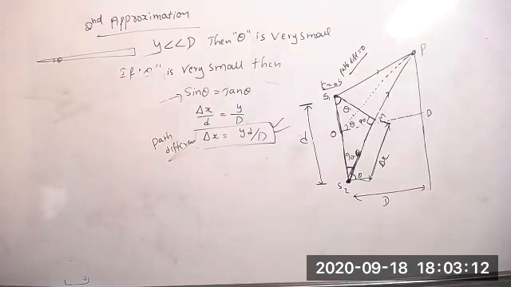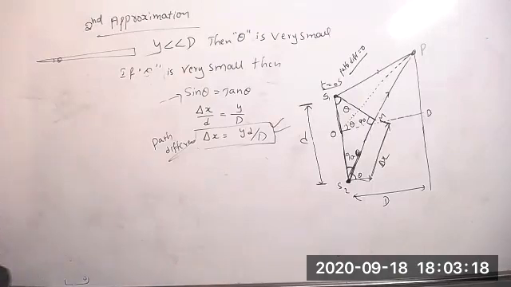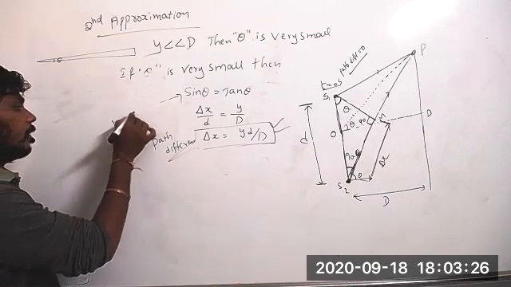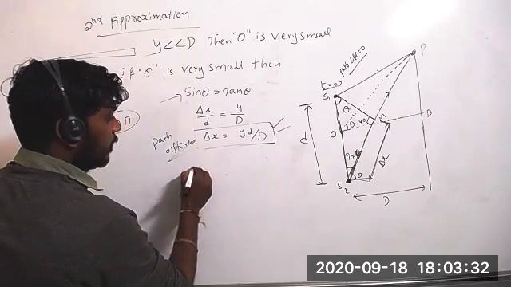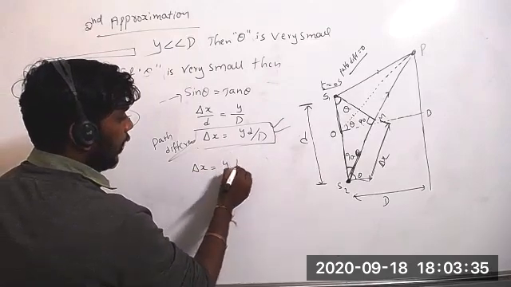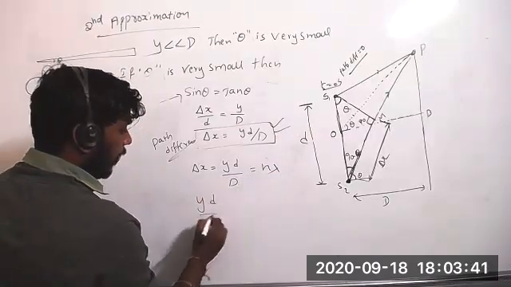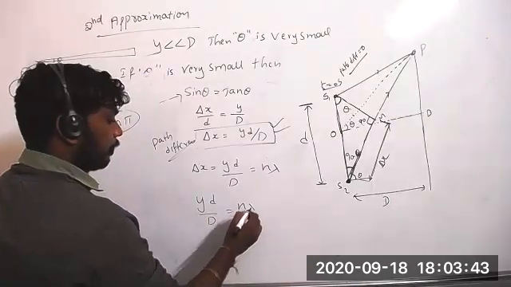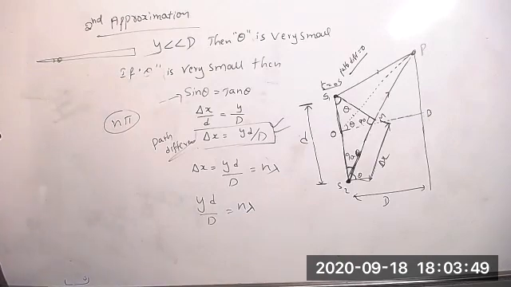Anybody can say when you can say it is constructive interference? The phase difference is n lambda. Phase difference? No. Phase difference is nothing but 2n pi. So path difference is n lambda. Yes. Now we got the path difference. That path difference delta x is equal to y d by D. So it should be n lambda. So y d by D equal to n lambda. Then that is the bright spot, a bright fringe, right?